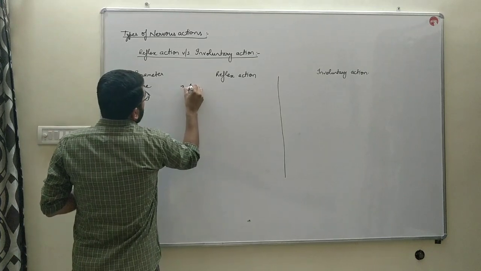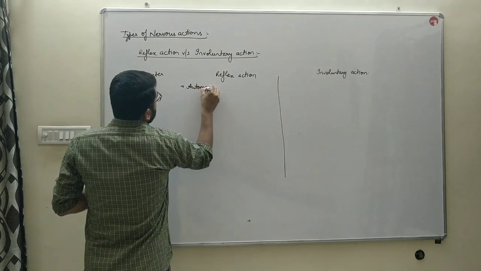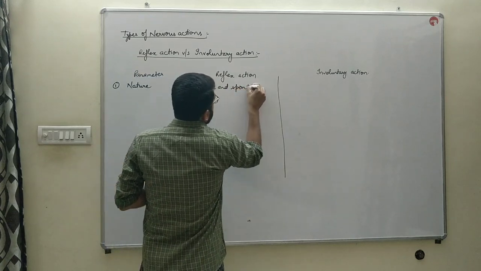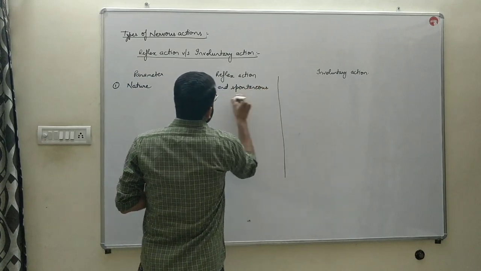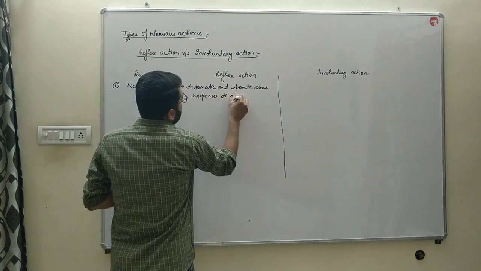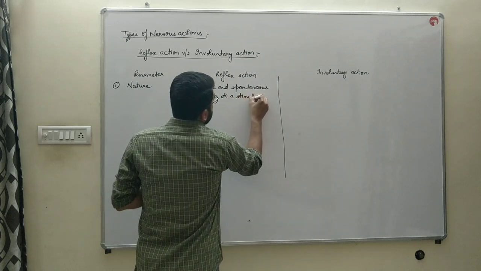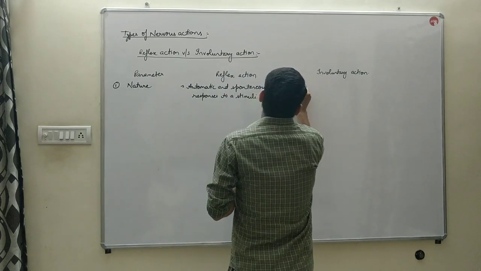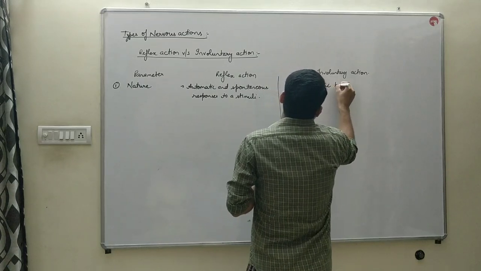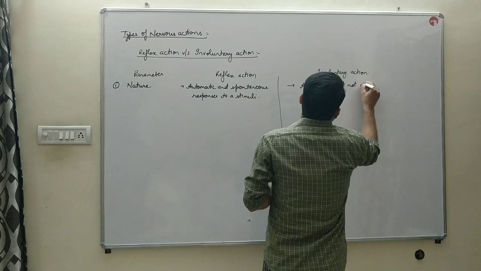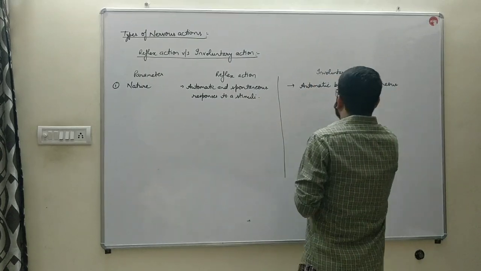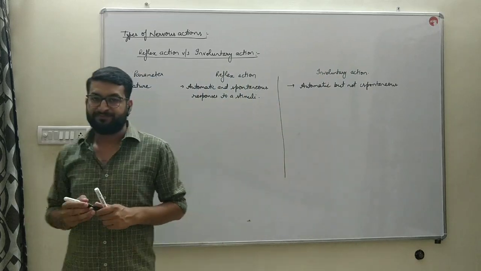Reflex actions are automatic and spontaneous responses to a stimuli, whereas involuntary actions are automatic but not spontaneous, or you can say not immediate. They are a bit slow or continuous actions.